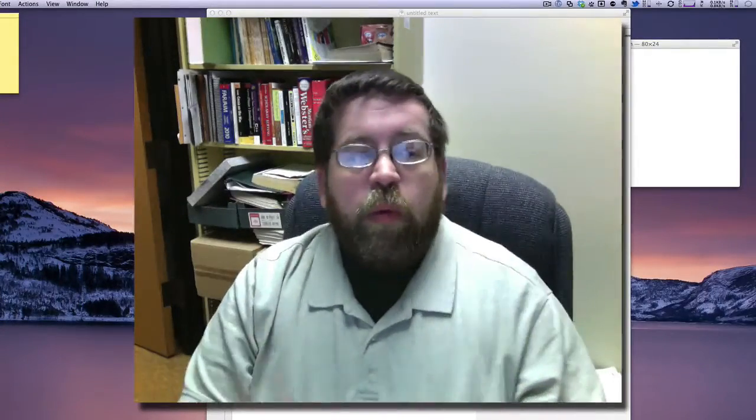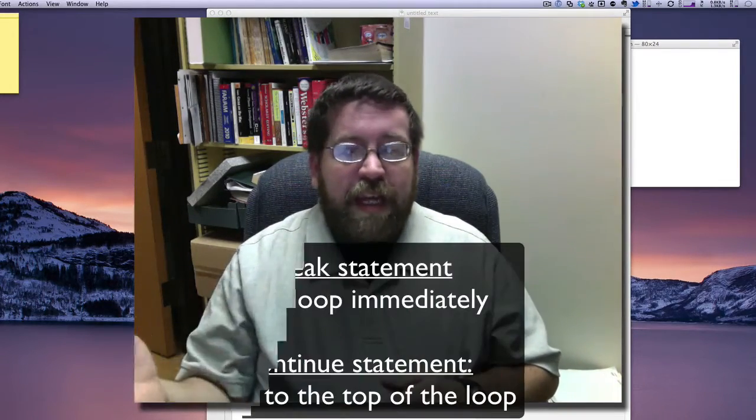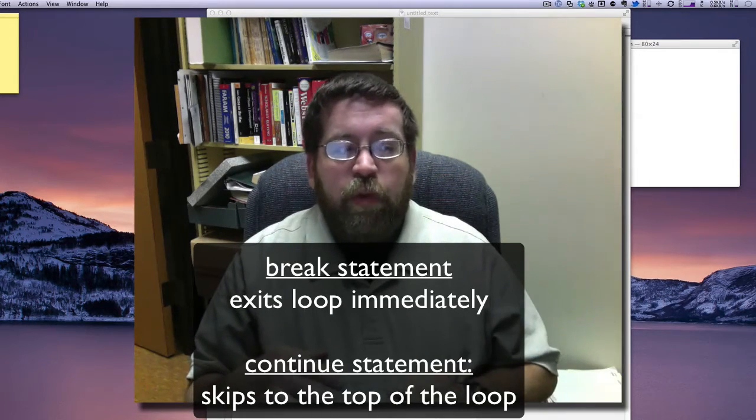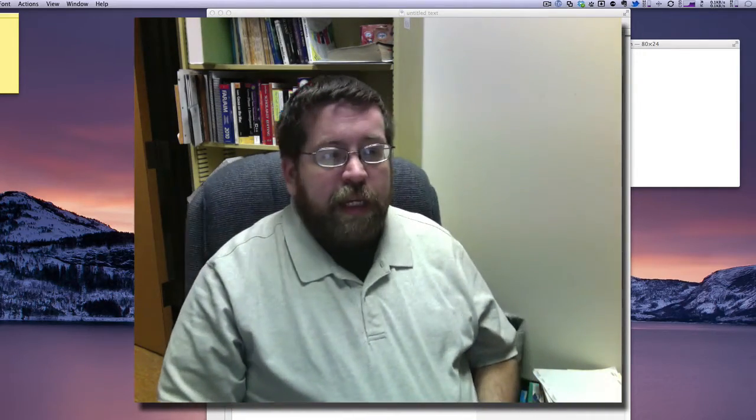In this segment, we're going to learn about the break and continue statements. Using break and continue, you can alter the behavior that we've already seen in loops. You can immediately exit a loop with the break statement, or you can jump directly to the top of a loop with continue. These aren't always the best ways to work with loops, but sometimes they do come in handy.